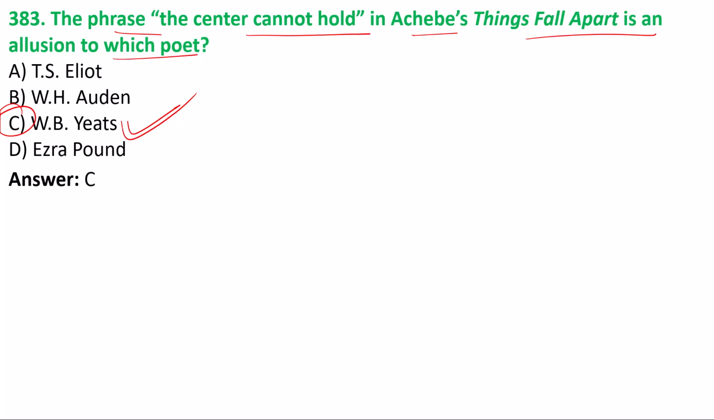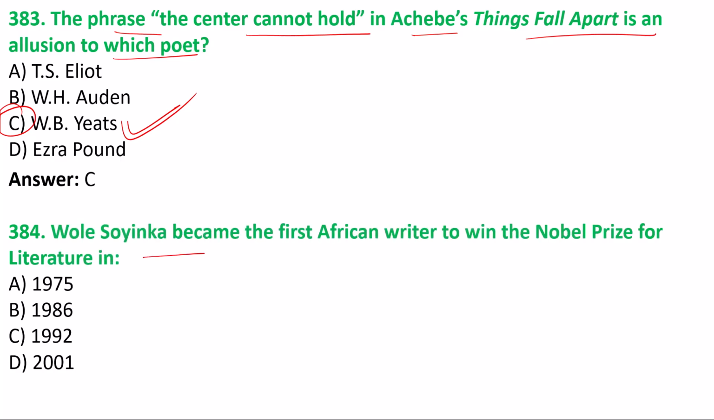384, who became the first African writer to win the Nobel Prize for Literature in 1986?